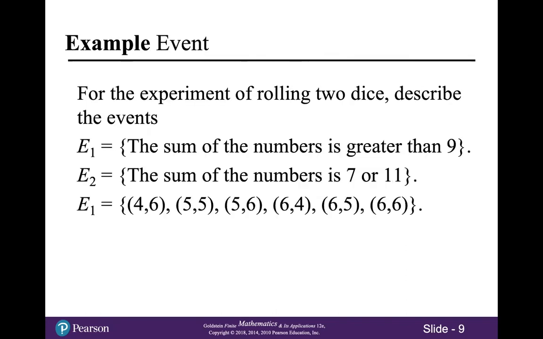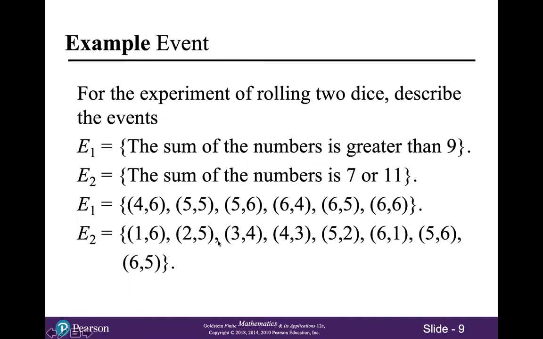All right, so here it is. The outcomes where the sum of the numbers is greater than 9 are these 6 outcomes here. These 3 add up to 10. This one and this one add up to 11, and then this is the only outcome that adds up to 12. The outcomes where the sum of the numbers is 7 or 11, those are these outcomes here. So there are 1, 2, 3, 4, 5, 6 outcomes where the sum is 7, and an additional 2 outcomes where the sum is 11.